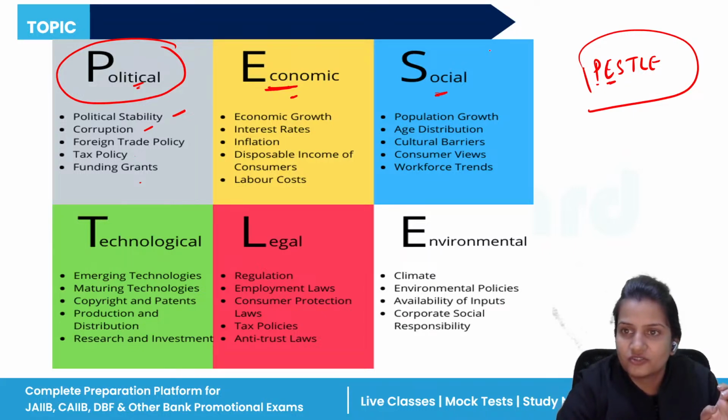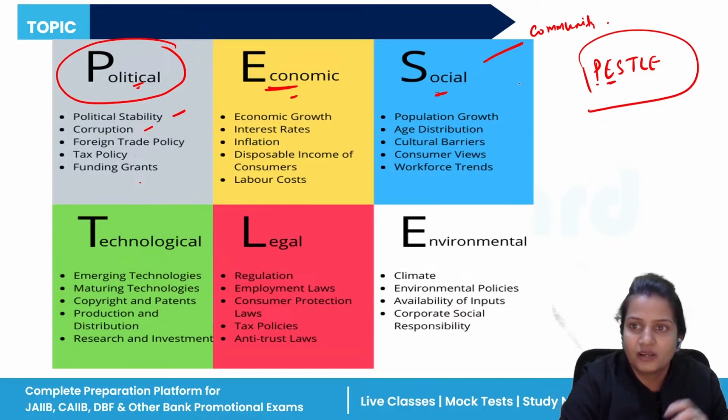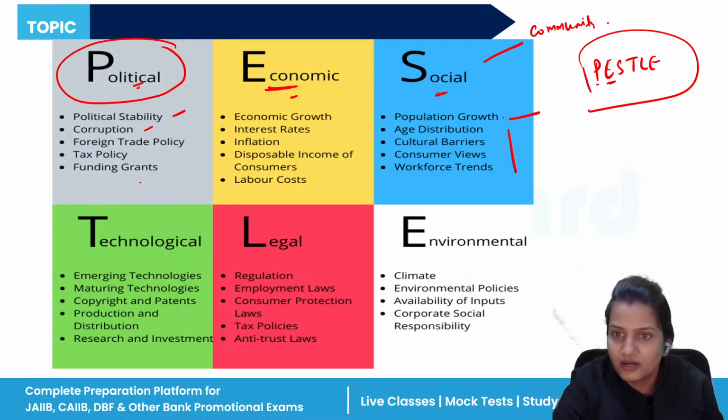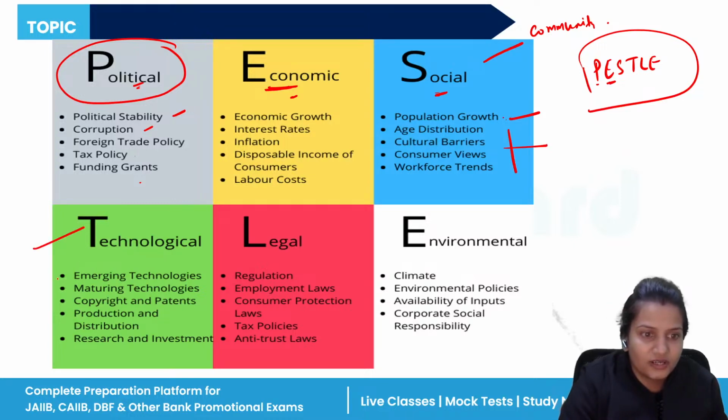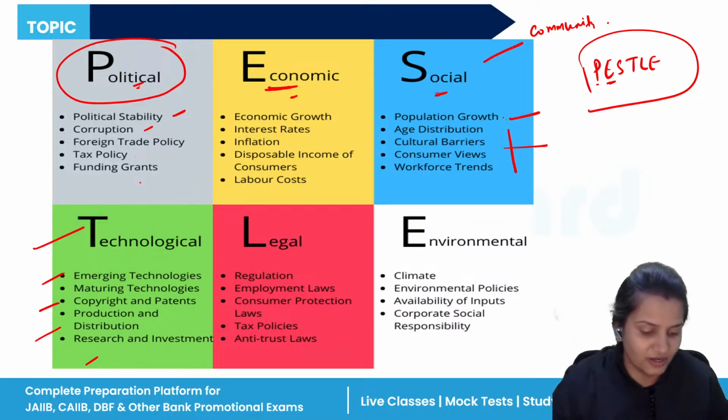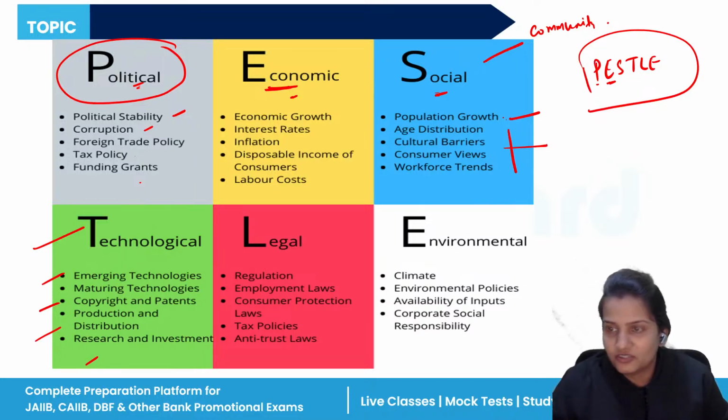Then S stands for social, that is in your community. Social means the community where you are living. So in community, you will be seeing the population growth. These are external factors, all these things you can't control. Then technological: emerging technologies, intangible assets, tangible assets, R&D. All this will come under the technological aspect.